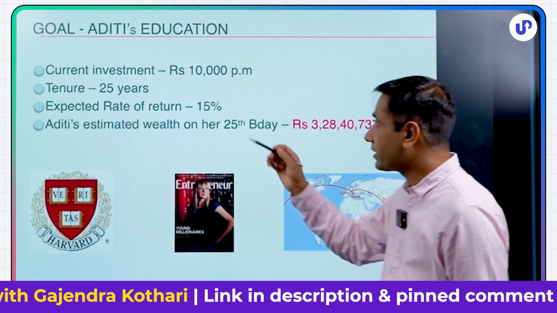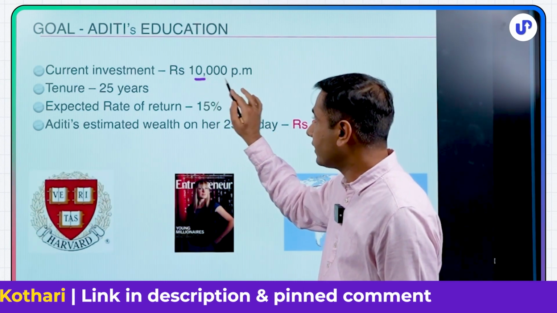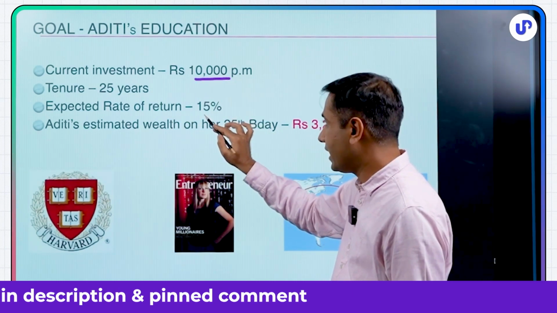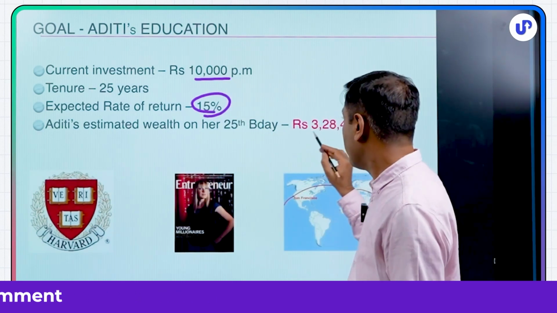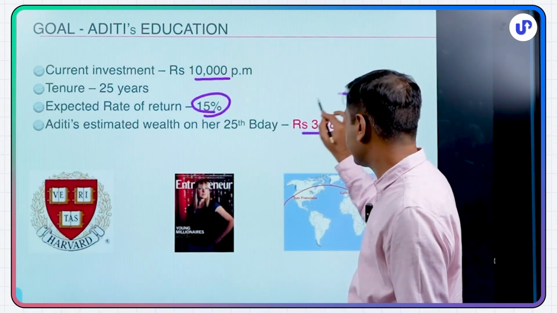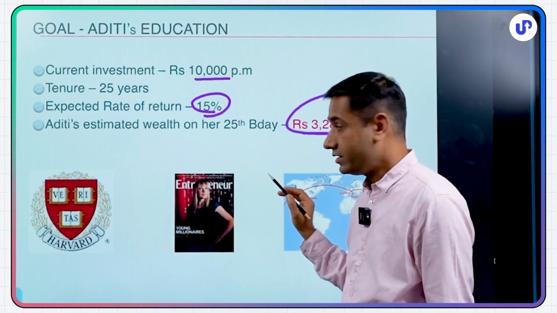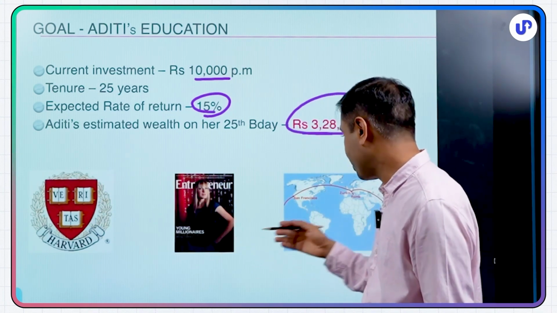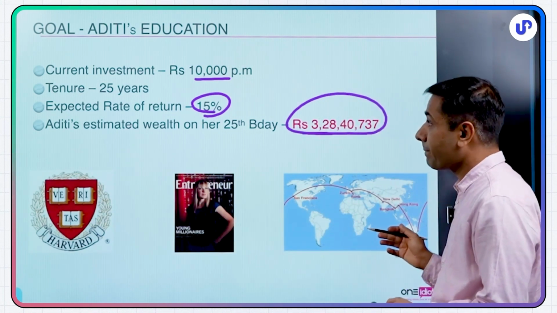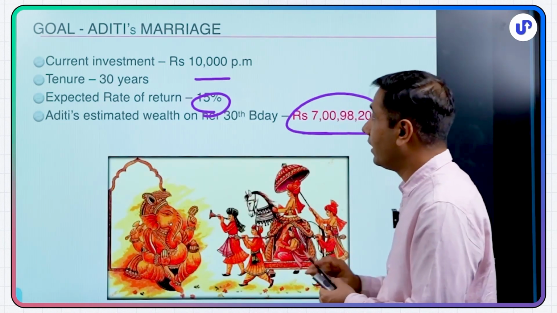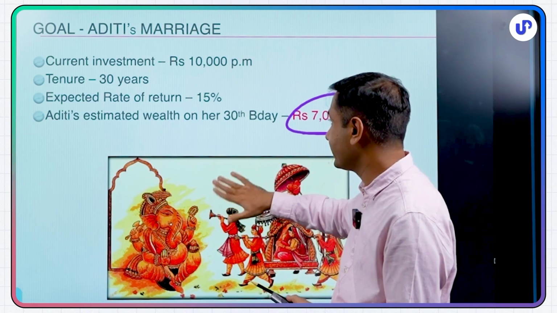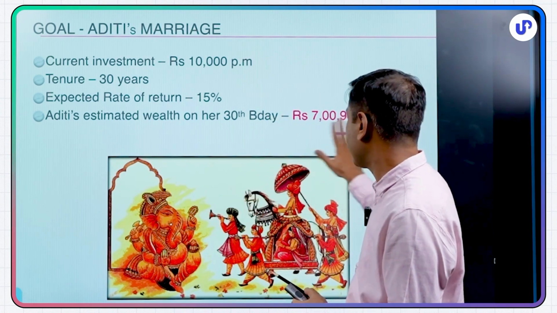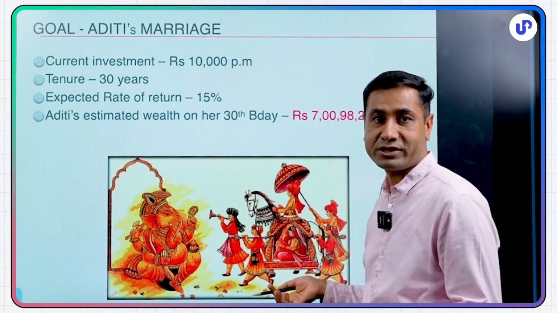And I said, if 10,000 per month I do for 25 years, and suppose it earns 15% return, again, there's no guarantee to achieve, it becomes 3 crore 28 lakhs, right? She can go for Harvard, she can become an entrepreneur, she can travel across the world. And there is a separate goal for marriage. Again, same 10,000 per month for 30 years at 15%. It becomes 7 crores rupees for our marriage.